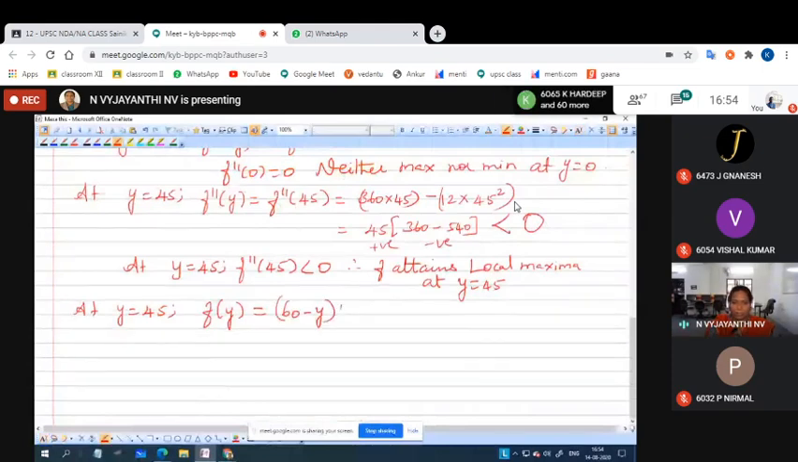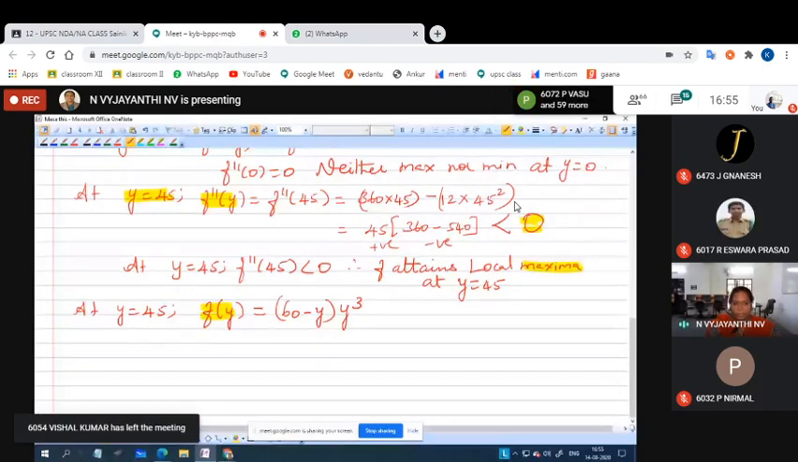Don't get confused with this second derivative verification. Here we have verified whether it will attain maxima or minima. Understood? This verification, f double dash, is for verifying whether the function will attain maxima or minima, and now we are going to find out the maximum value. We have now verified that it will attain maxima at the point 45, and now we are finding the value which is maximum, isn't it?